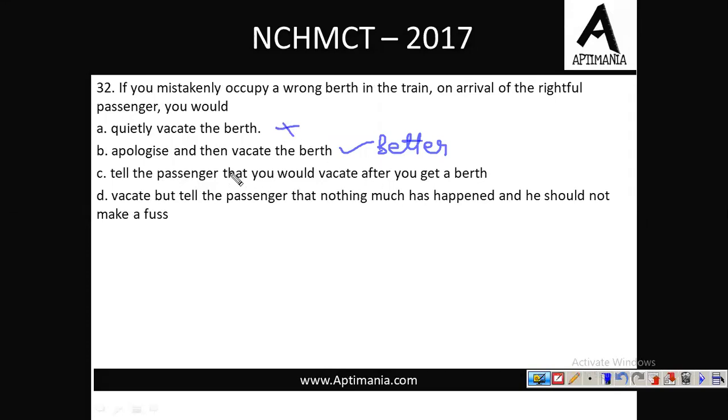Let's check for the remaining options as well. Tell the passenger that you would vacate after you get a berth. No. Vacate the berth, but tell the passenger that nothing much has happened and he should not make a fuss. नहीं, ऐसा भी नहीं करना चाहिए. हमारी गलती है तो हमें accept करना चाहिए.